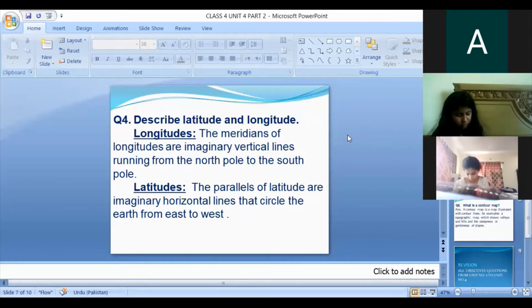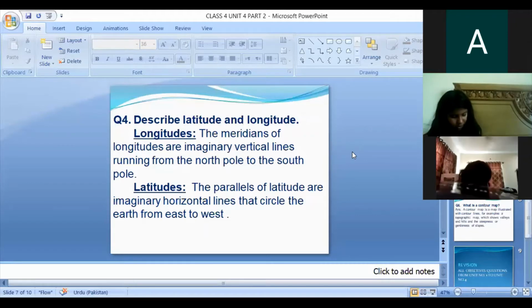First, I will tell you about the longitudes. The meridians of longitude are imaginary vertical lines running from the North Pole to the South Pole, and latitudes are parallel lines. The longitudes are vertical lines and the latitudes are parallel lines. Parallels of latitude are imaginary horizontal lines that circle the earth from east to west. Okay, this is question number four.